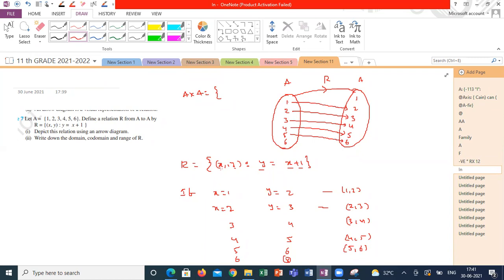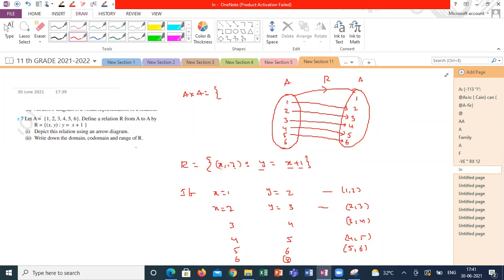There is only one output. Sometimes a relation has many outputs. 4, only 5. 5 is having only one output. So when I am talking, this is an arrow diagram, where I am showing the relation using the arrow diagram.